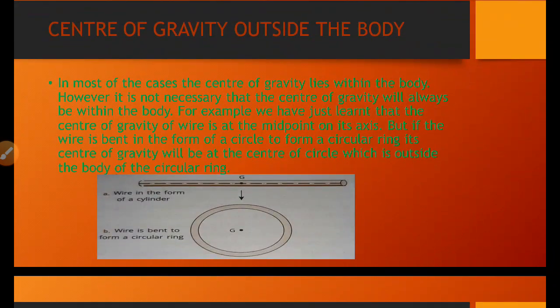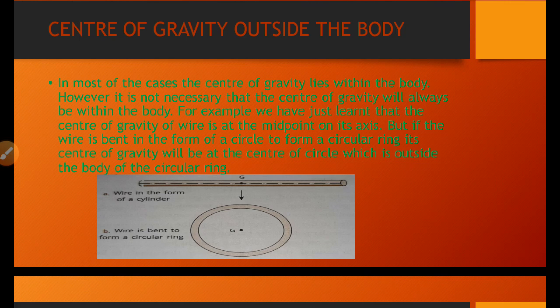Now, center of gravity outside. We studied center of gravity inside the body, and now outside the body. See, here one straight wire is here. If we roll it, it will be a circle. The center of gravity of a straight wire is in the middle, but for the wire bent into a circular ring, the center of gravity is outside, not inside. That's why we say center of gravity can be outside the body, in a circle also.